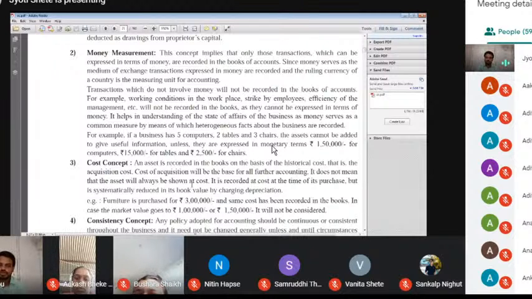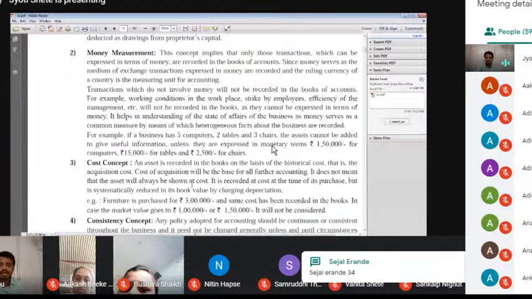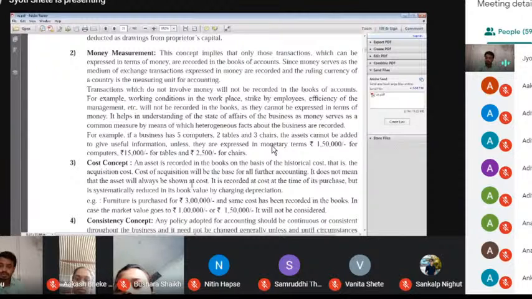Okay, so come to our point. Our point is money measurement. Money measurement means any commodity we express in terms of money. For example, if a business has 5 computers, 2 tables and 3 chairs, the assets cannot be added to give useful information unless they are expressed in monetary terms, such as 1,50,000 for computers, 15,000 for tables, 2,500 for chairs. Remember, when we enter something in numerical form, that's what we call money measurement.